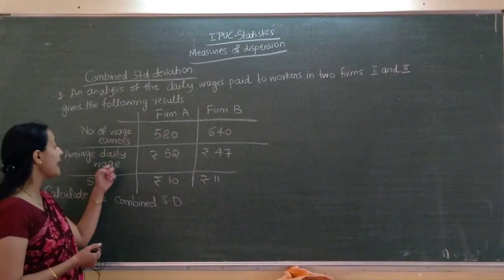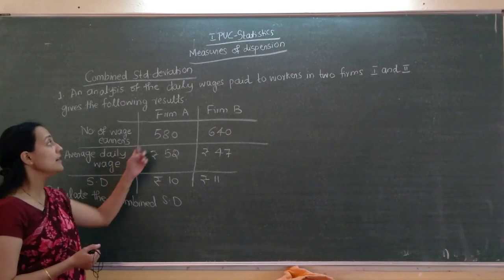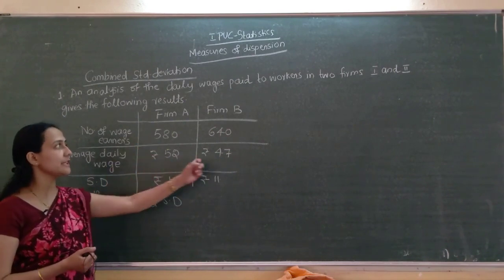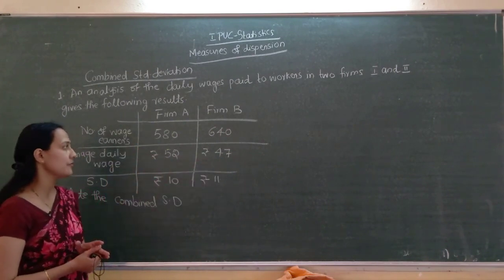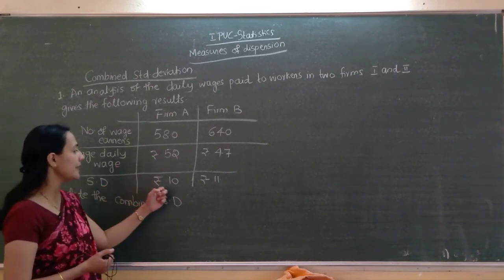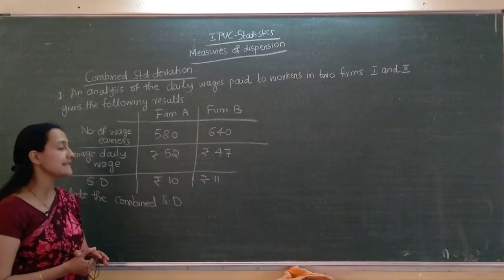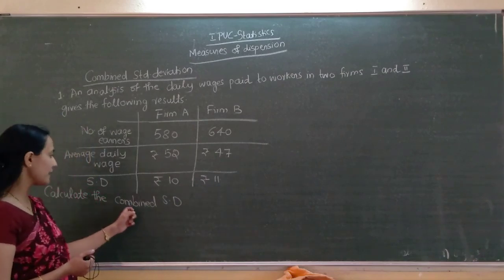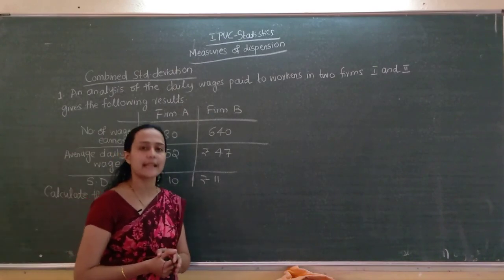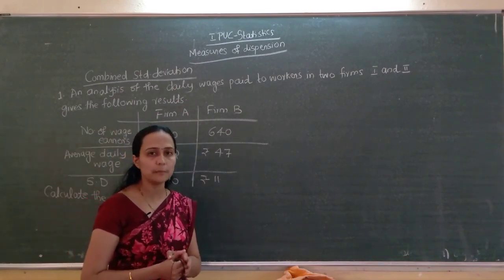Then similarly, average daily wage. Average daily wage in firm A is rupees 52, in firm B is rupees 47. And standard deviation: standard deviation of firm A is rupees 10, standard deviation of firm B is rupees 11. Find or calculate the combined standard deviation. So combined standard deviation we have to compute.